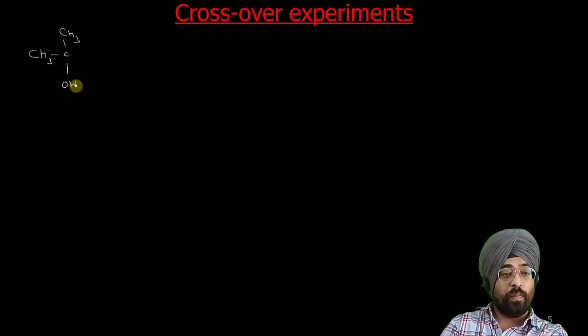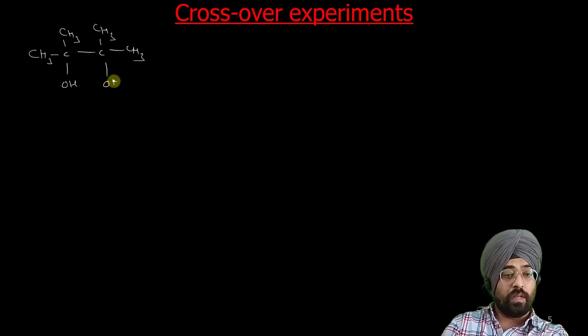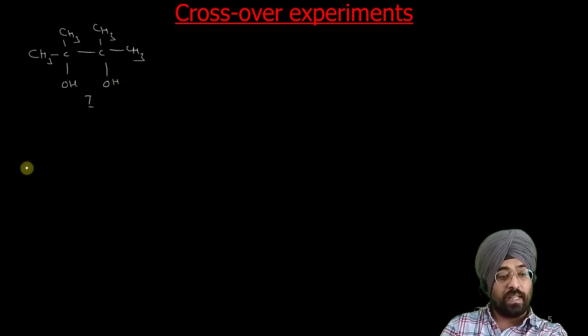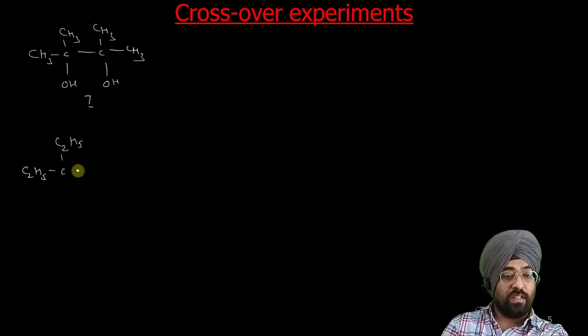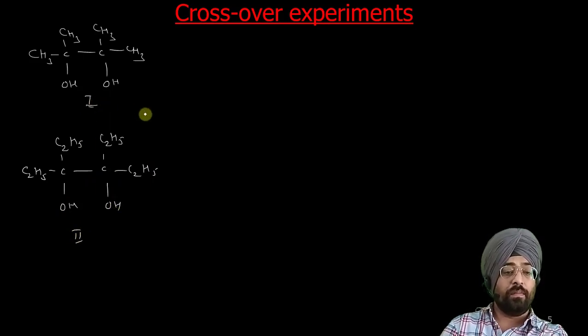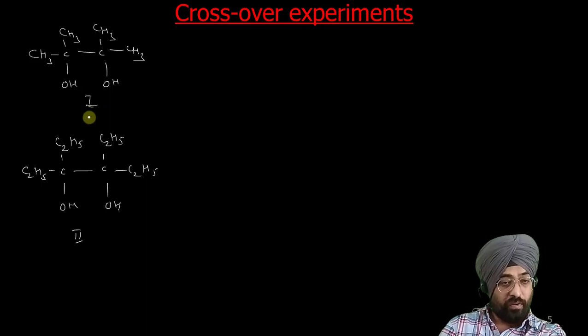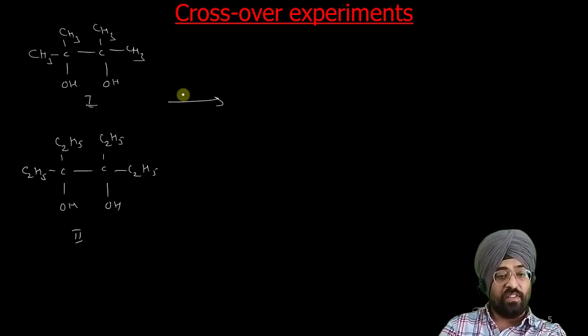So that is how you plan these crossover experiments. Suppose we have two pinacols, two substituted diols, one with CH3 groups and the second with C2H5 groups, C2H5 OH. Now suppose we simultaneously do pinacol rearrangement. In a beaker we have compound 1 as well as compound 2, and we simultaneously add the sulfuric acid. What will happen? Both of these will form a carbocation.